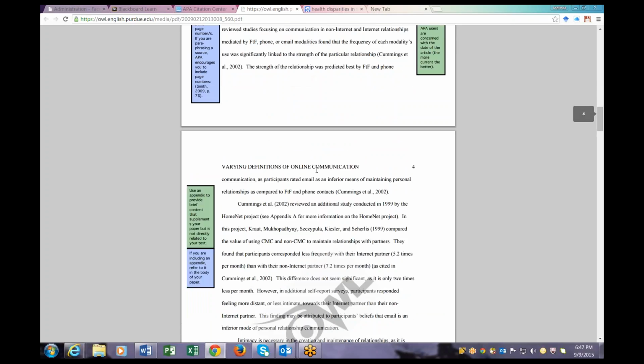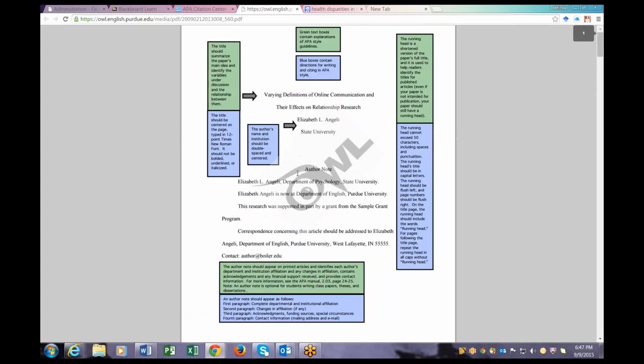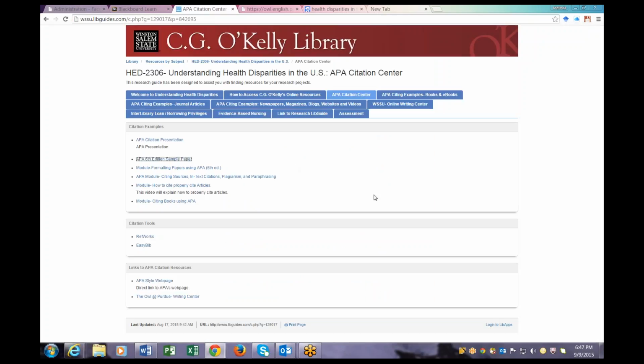Because remember, like I said, there are various ways to have in-text citations, but in order to write a well-written research paper, you have to have in-text citations. And if there's any doubt about citing, I always tell students, if it is intellectual data that you did not create, make sure you cite it. So now let's get back to the LibGuide.